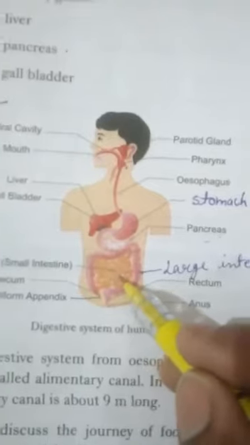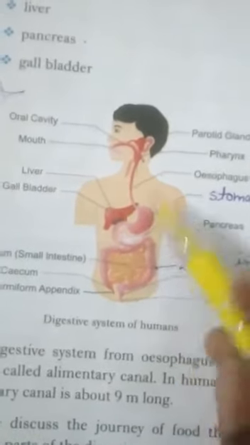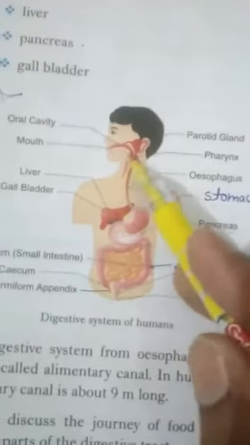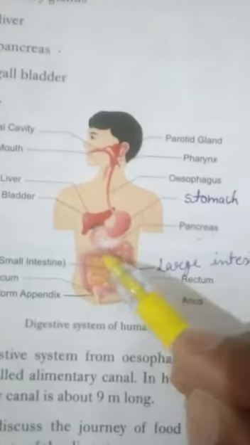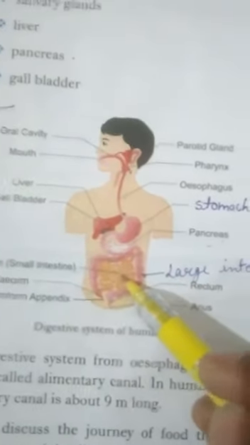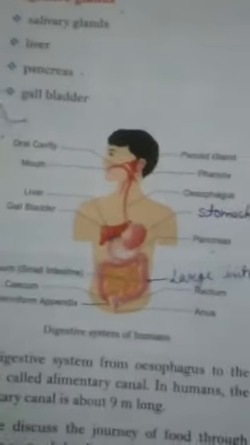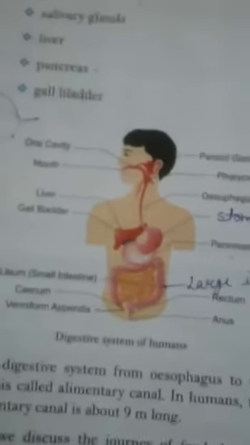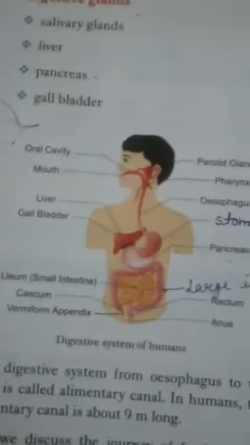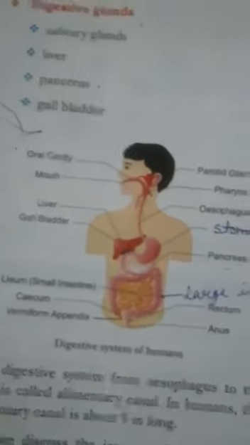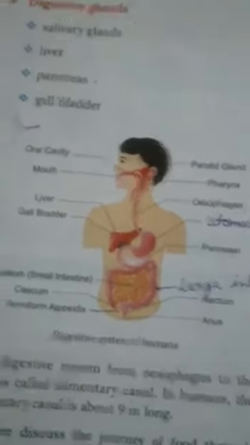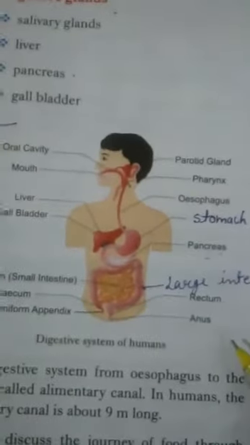Complete digestion means the complex food which is eaten by the human being is converted into the simpler form. Simpler form means the carbohydrate is converted into simpler form, that is sugar and glucose.